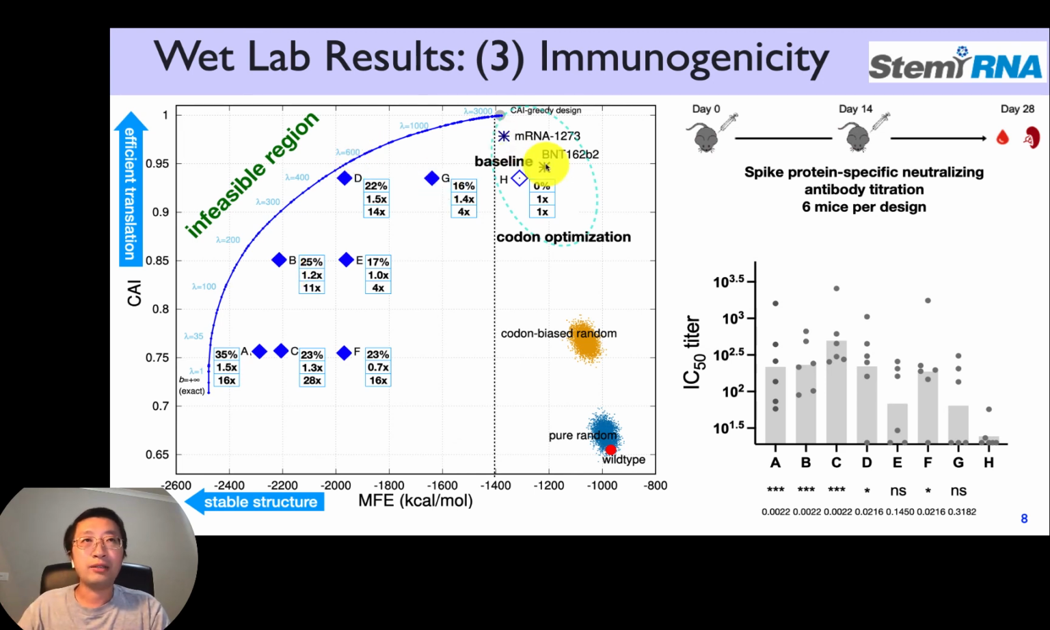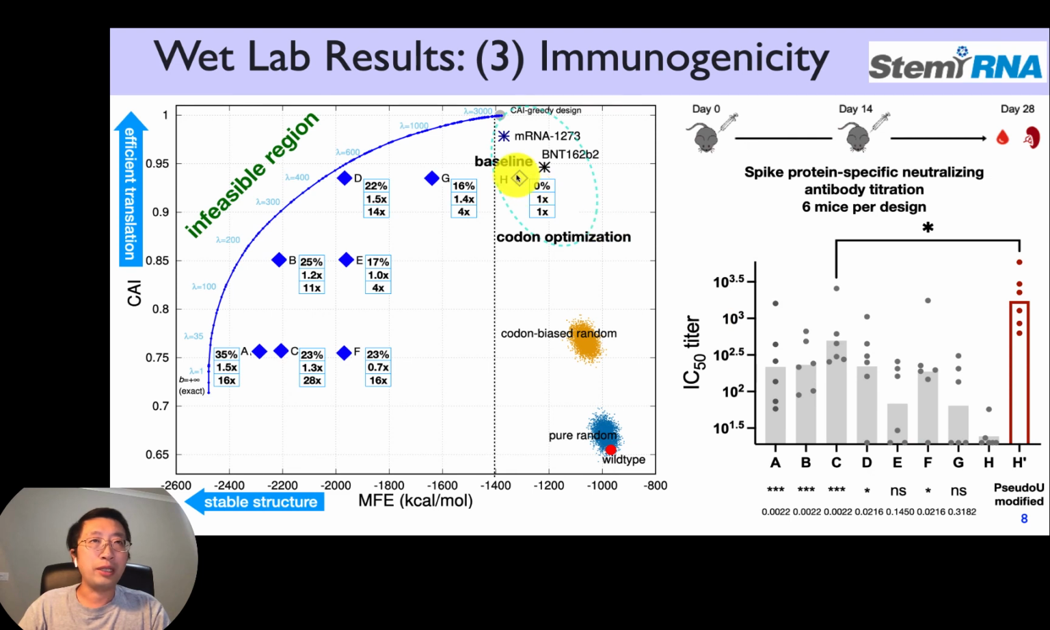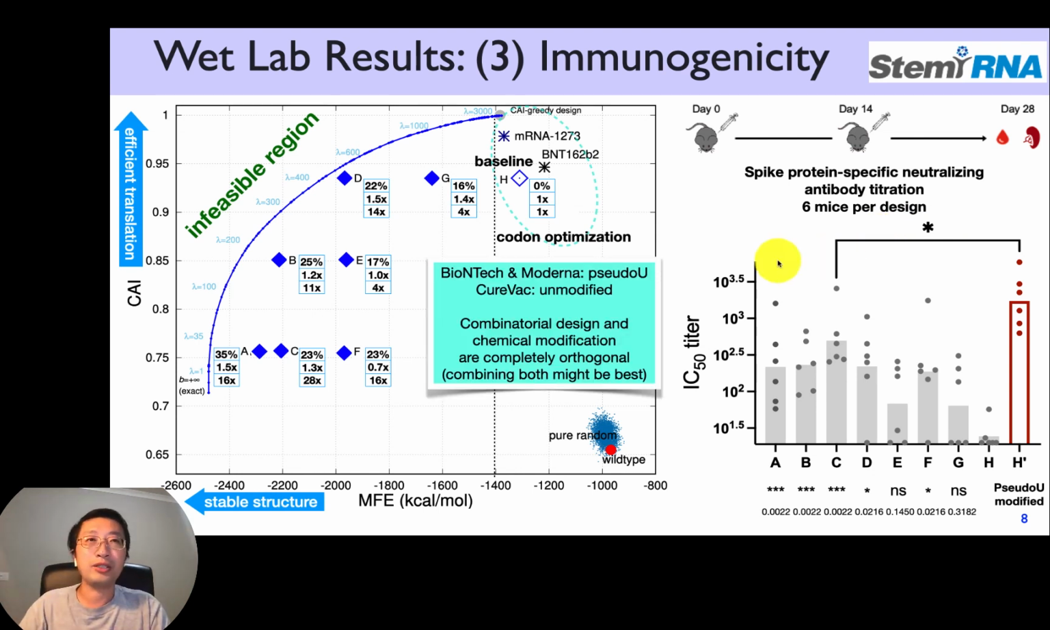Whereas BioNTech and Moderna use 100% pseudo-U modification, and that's a very important technique to make mRNA vaccine work. And we compared that as well for H prime. So H prime is replacing every single U in H with the pseudouridine. So 100% pseudouridine modified. And it indeed got even better results in terms of antibody than the best of our design. This is significant. But that's two orthogonal dimensions, because combinatorial design like our algorithm and the chemical modification are totally orthogonal. They can even be combined if we have the chemical modification energy model, which we are working on.